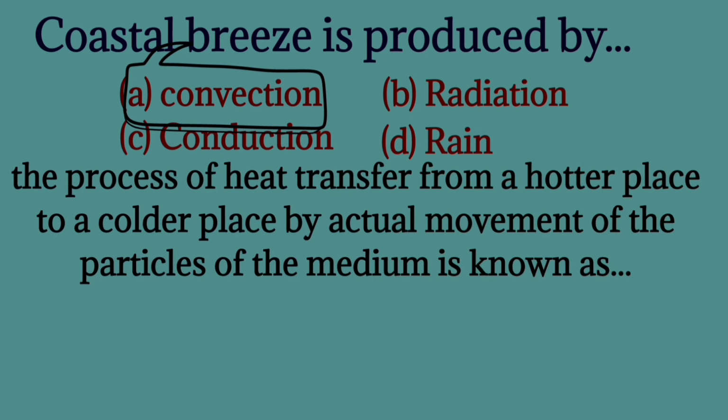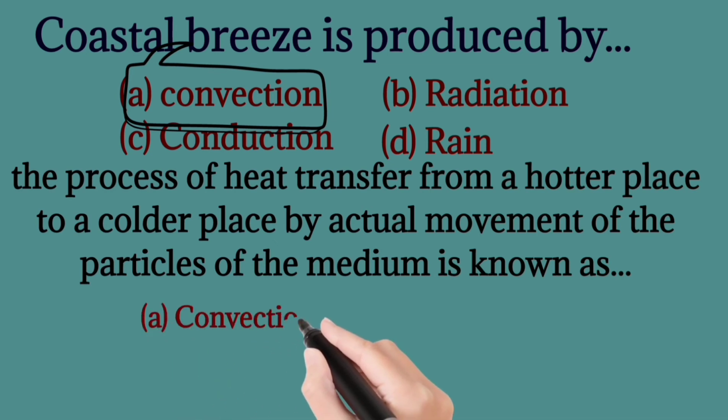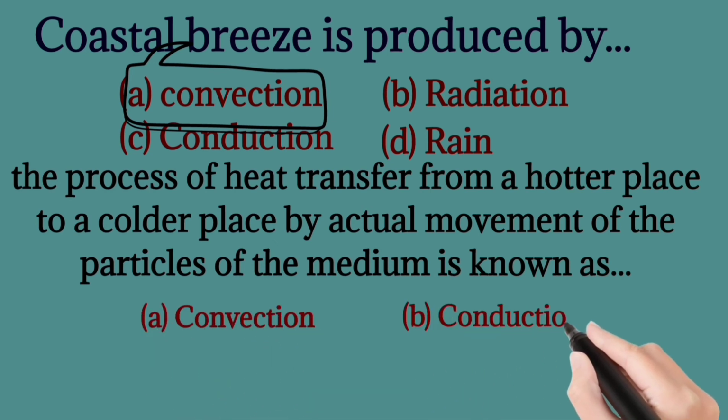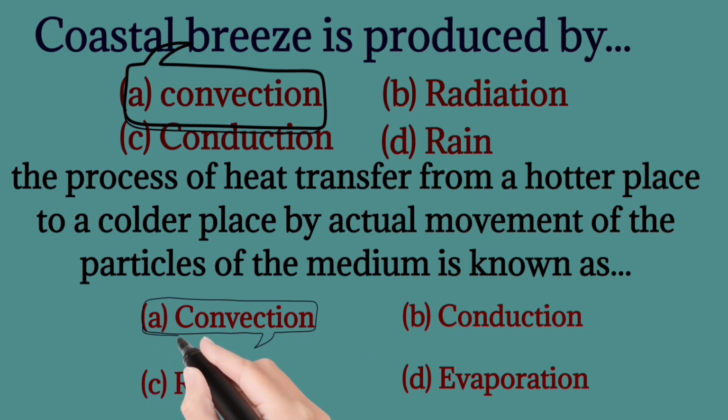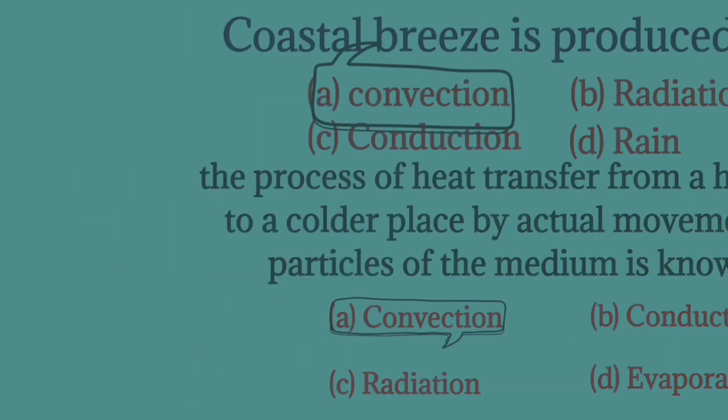The process of heat transfer from a hotter place to a colder place by actual movement of the particles of the medium is known as convection, conduction, radiation, evaporation. The correct one is convection. The process of heat transfer.